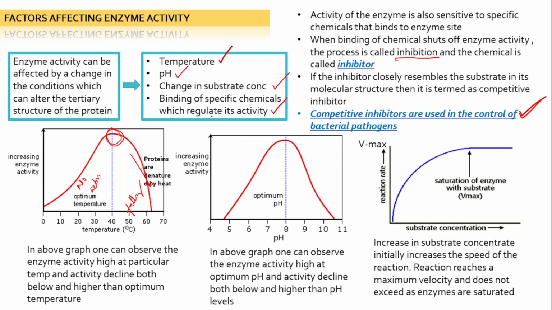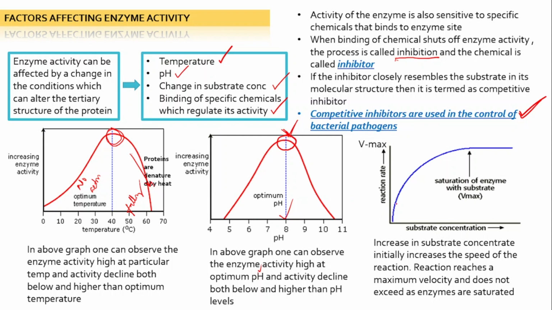Coming to the second graph, here is how pH has an effect. In the graph, one can observe the enzyme activity at the optimum pH, that is 8, and activity declines both below and above that pH level. So this is the correct optimum pH required for enzymatic activity. If it is 7, 6, 5, 4, then the activity will be reduced. Same for a higher pH level.